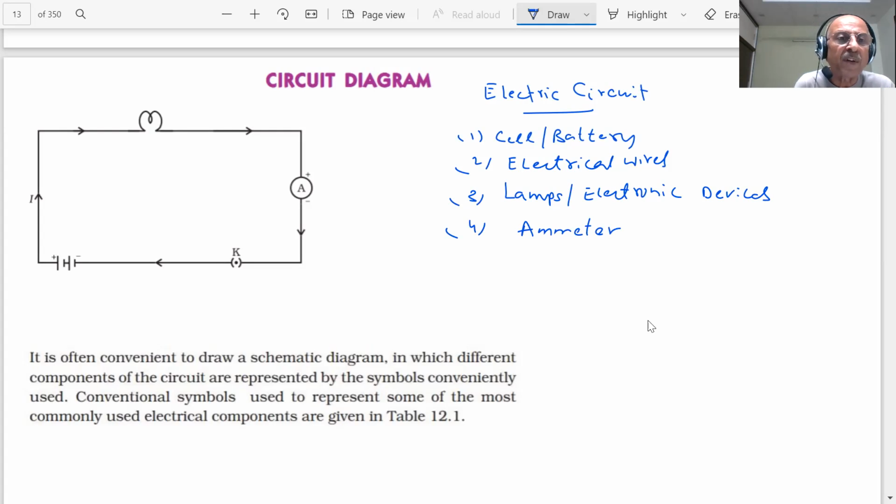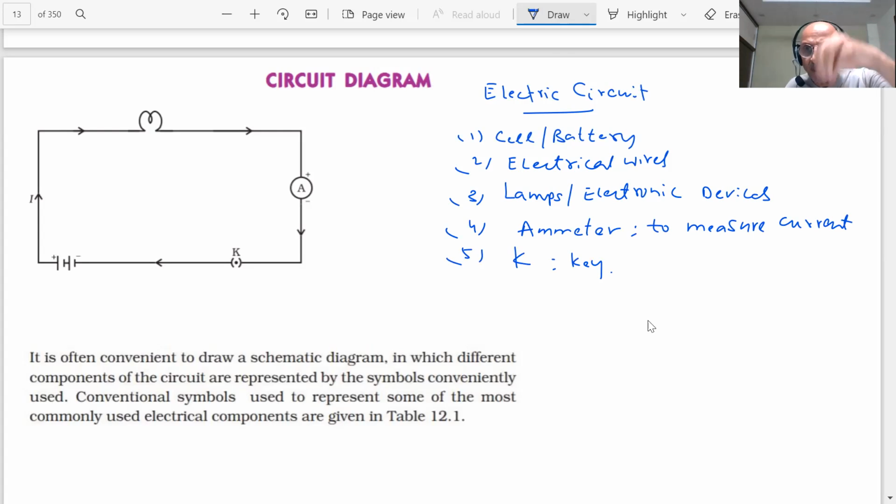The plus of the ammeter is with the plus of the battery and minus is with the minus. The ammeter is an instrument to measure the current. Then you have a key. K is the key. You can plug the key. When you put the key inside, the circuit is complete and current will flow. If you switch off, it means you take the plug out.